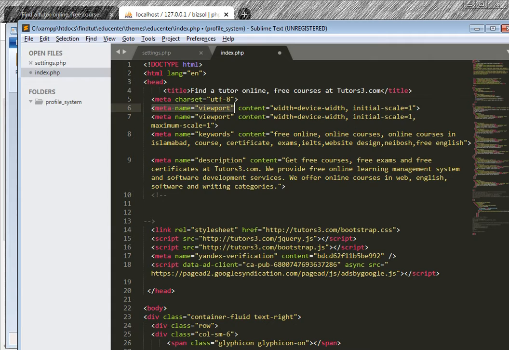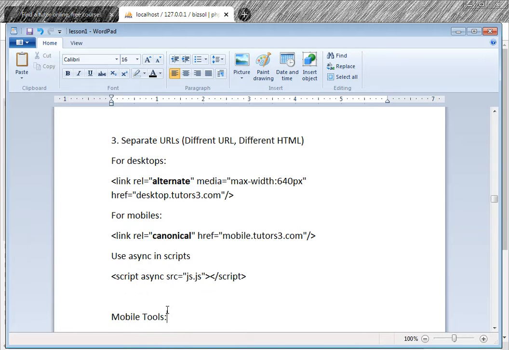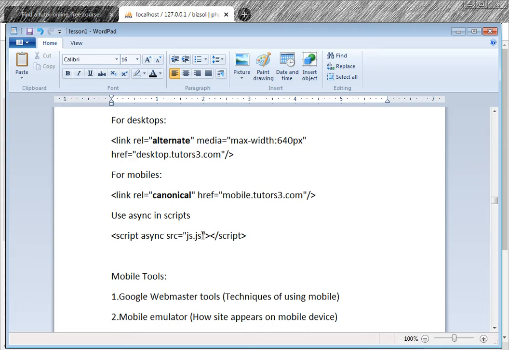And use async in the scripts. Where are the scripts? Scripts are here. This is the script tag. This is script tag. This is script tag. I should use async. Okay? Here. Async. I should use async, async src JS. For the JavaScript, I should use asynchronous. Not synchronous, right?